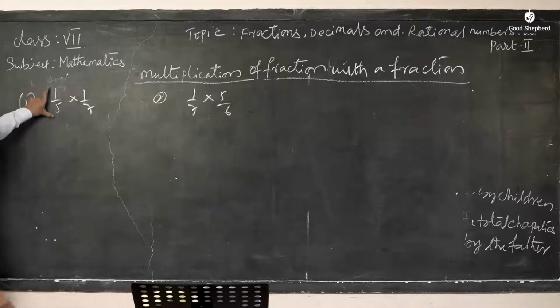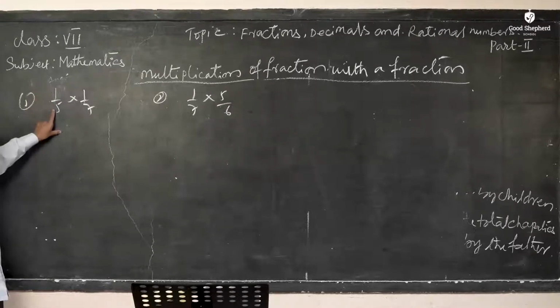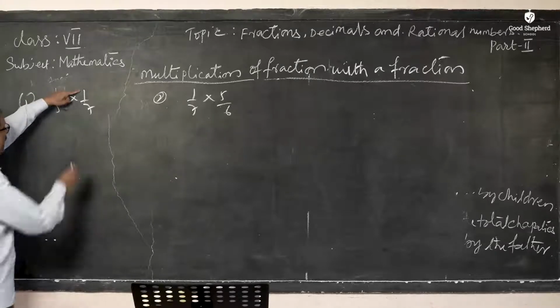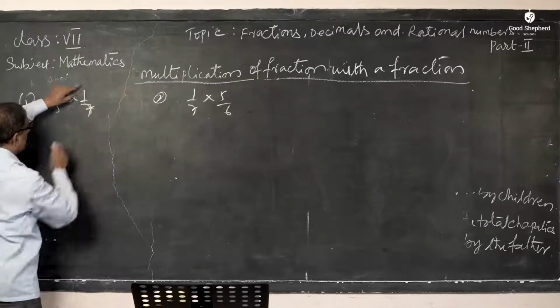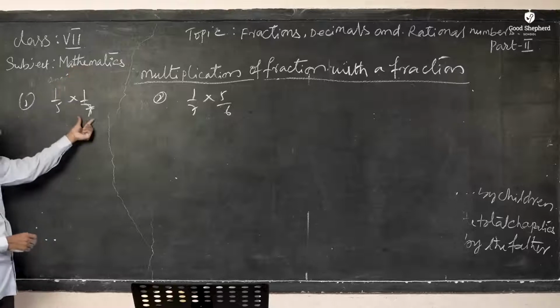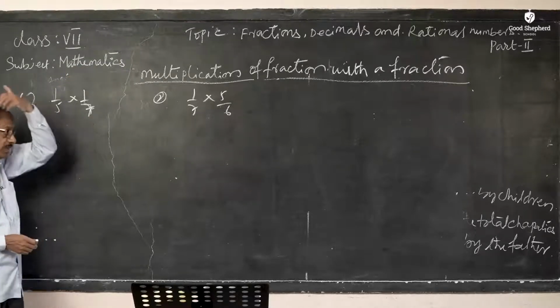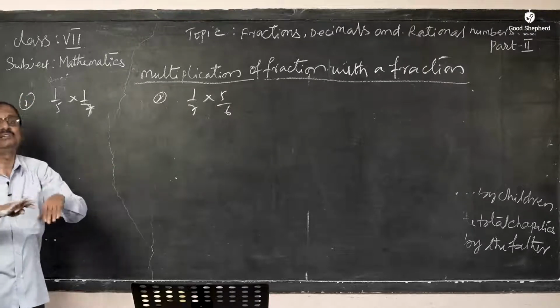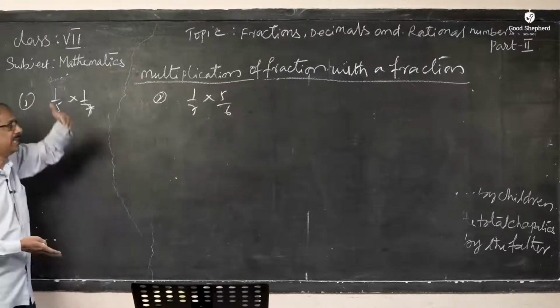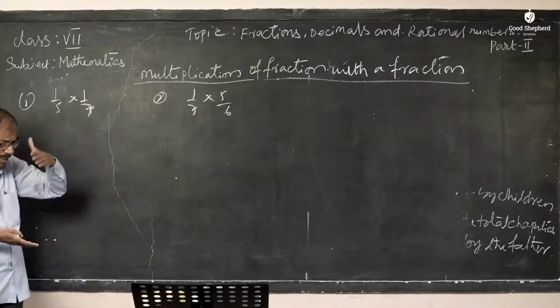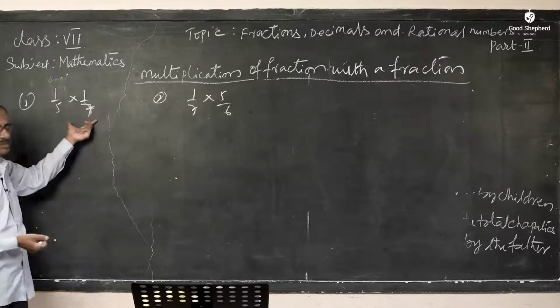Here 1 by 5 is a fraction. We have the numerator as 1 and the denominator as 5. The other fraction, 1 by 7, is given. The 1 is called the numerator and 7 is the denominator. How to multiply these two? The product of two fractions is again a fraction. That is multiplying the numerators and also multiplying the denominators.